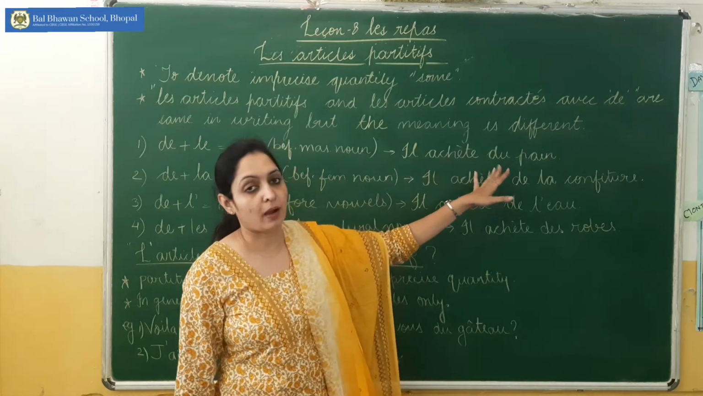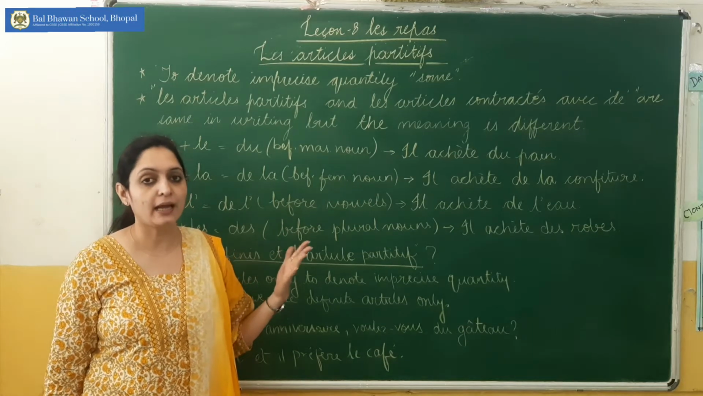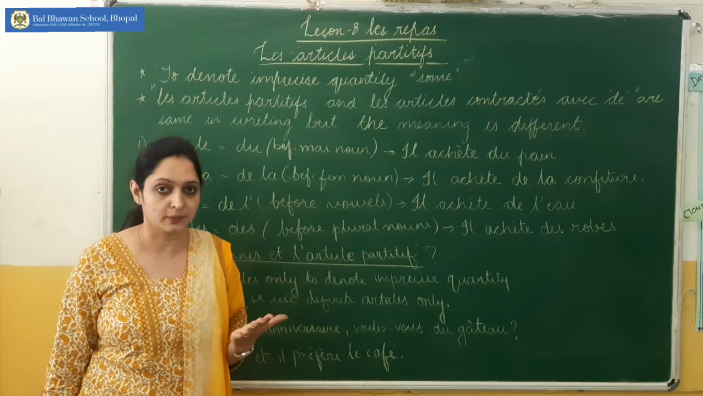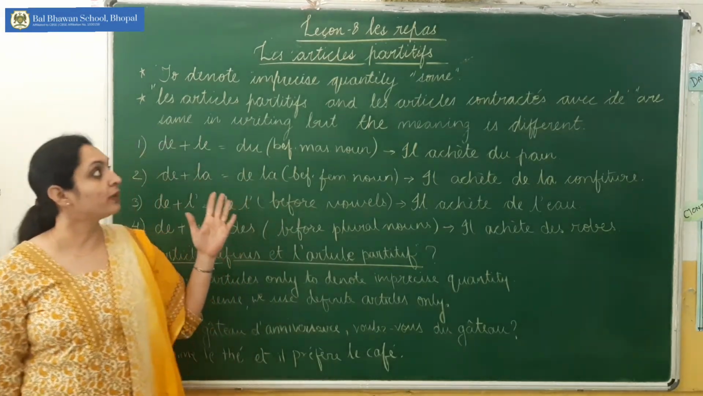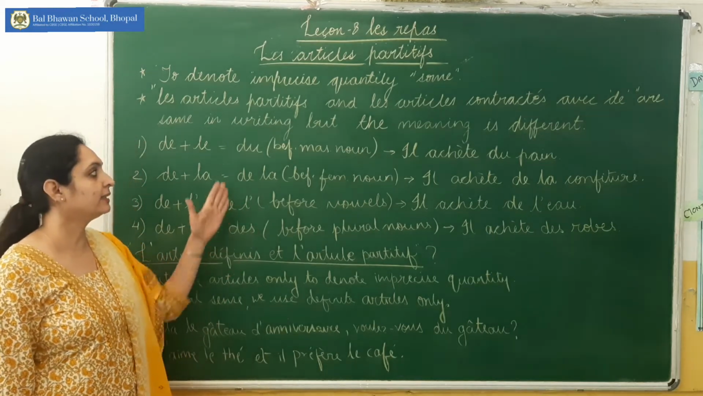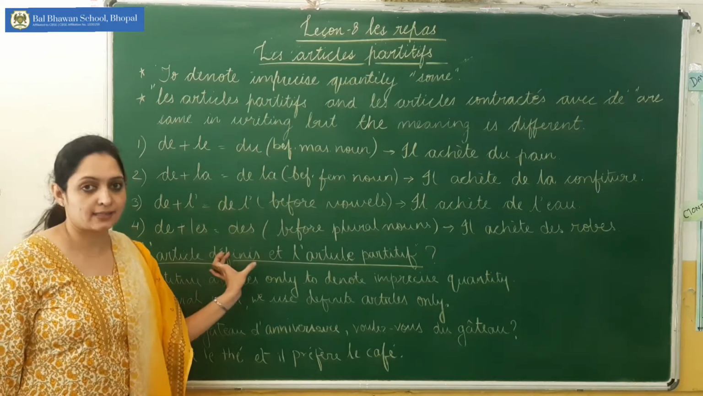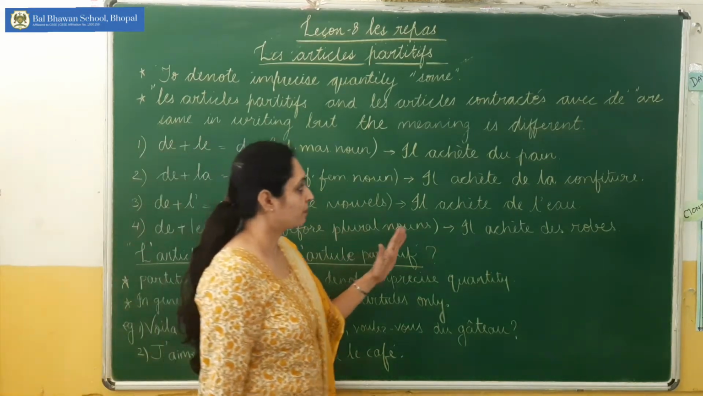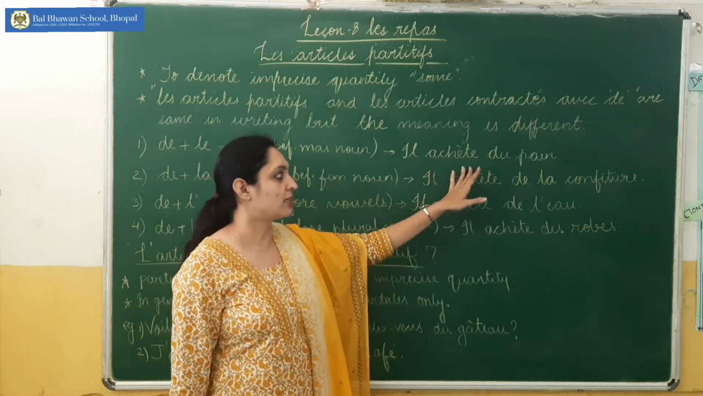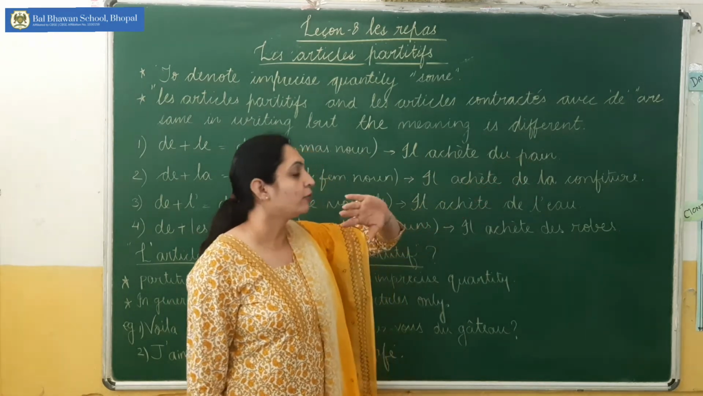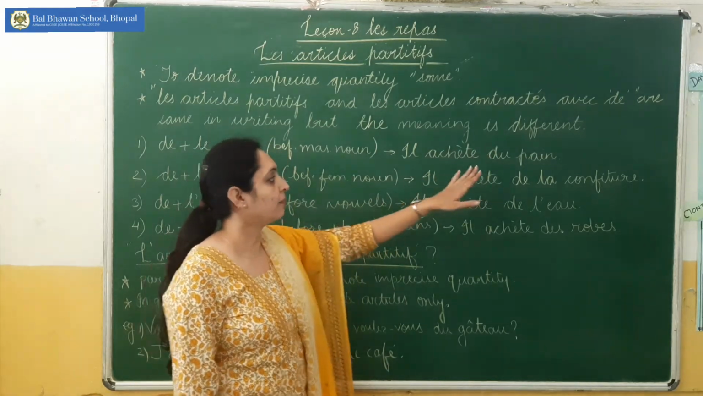I told you that whenever we write contracted articles with de and definite articles, it becomes "of the". Du means of the, de la means of the. But here, because we are talking about partitive articles, the meaning has changed to some. The sentence is il achète du pain: He purchases some bread.